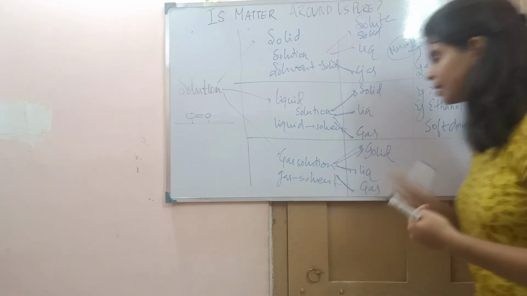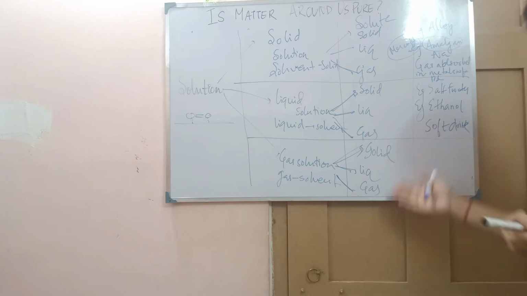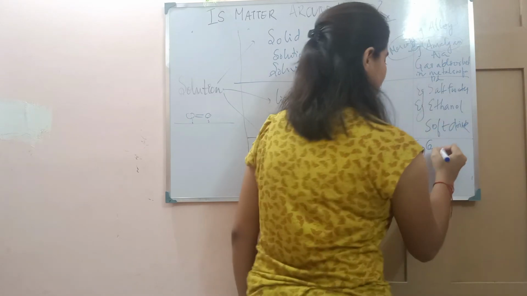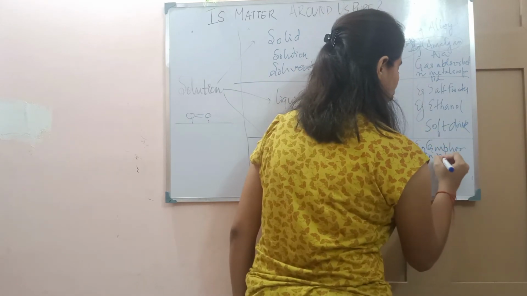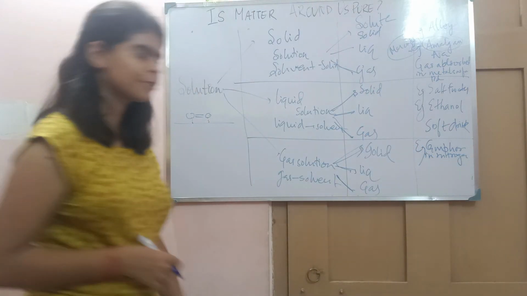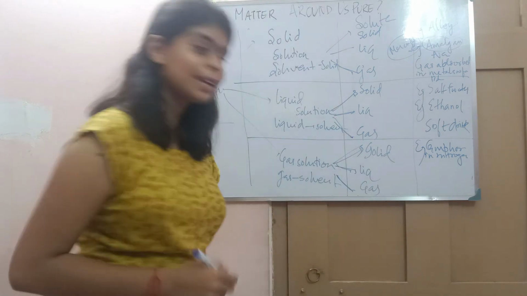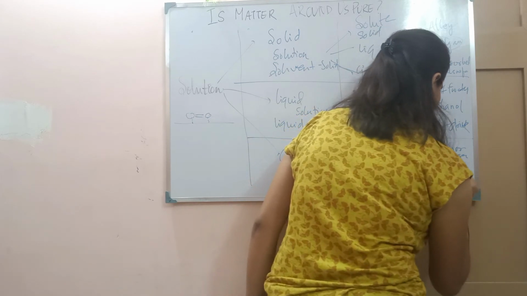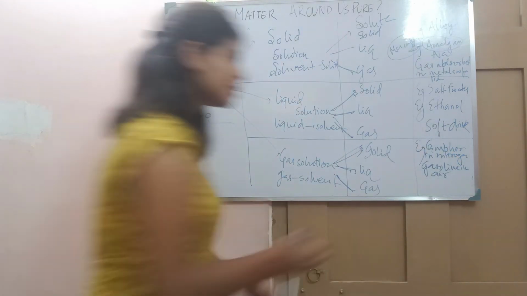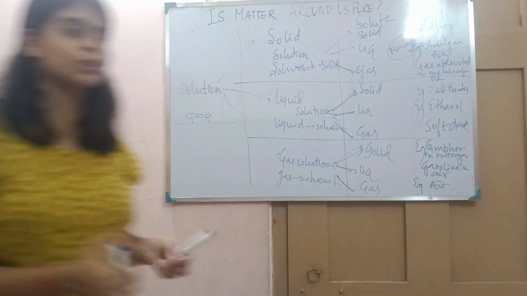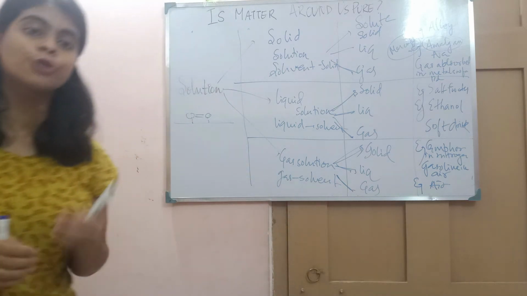What about the gas solution? Again it is categorized into solid, liquid, gas, and each has an example. For a gas-solid solution, the example is camphor in nitrogen gas; if you put camphor in nitrogen gas, that is another kind of solution. Gas-liquid: gasoline in air. And what about the gas-gas solution? The common example is air, where air itself is a homogeneous mixture and a solution of gases.